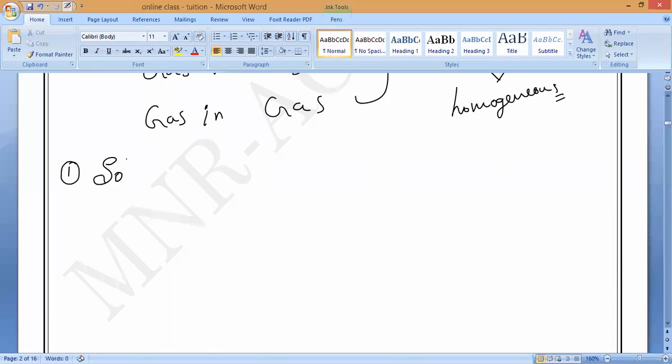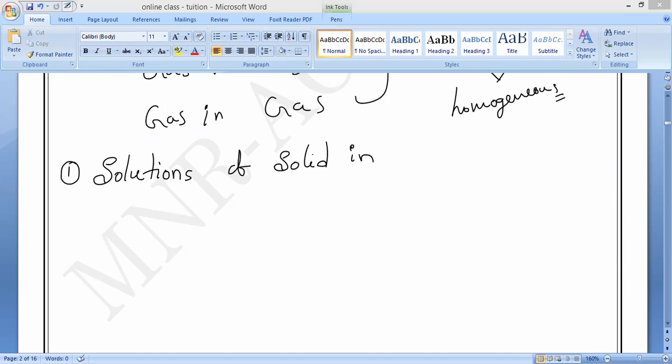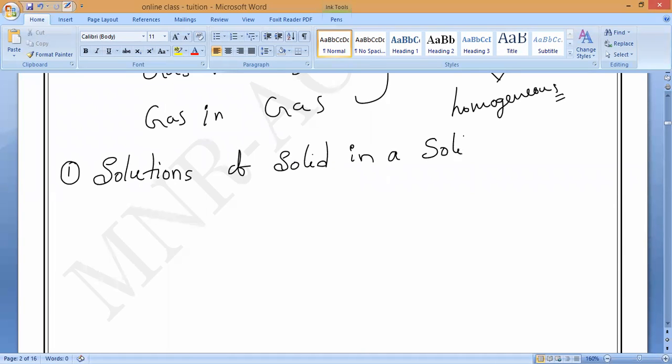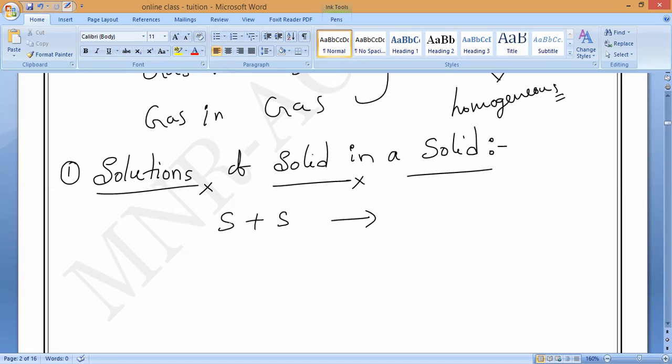Solutions of solid in a solid. It is a homogeneous mixture. Both substances are solid. So solid plus solid solution. Understand, all of you? Solid plus solid solution.